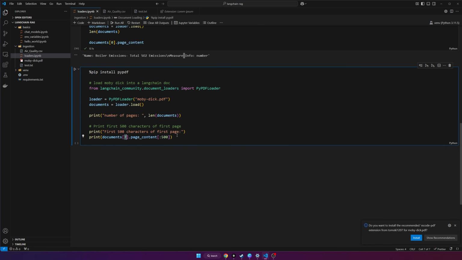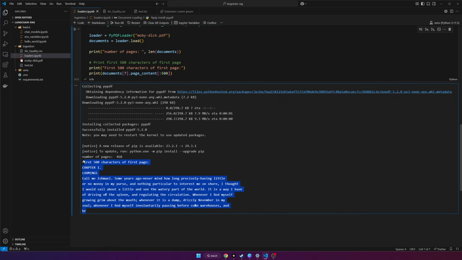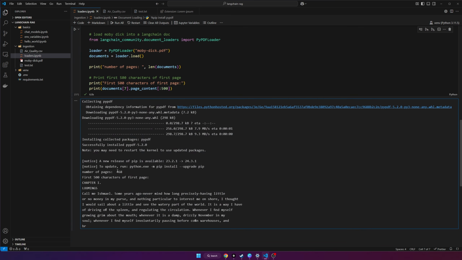I did the 7th index just because the pages before that are just going to be table of contents and stuff like that. So first it's just installing the package, and then you can see here the contents. So, call me Ishmael, some years ago, never mind, blah, blah, blah. So that's the first 500 characters of that page. There's a total of 468 pages.